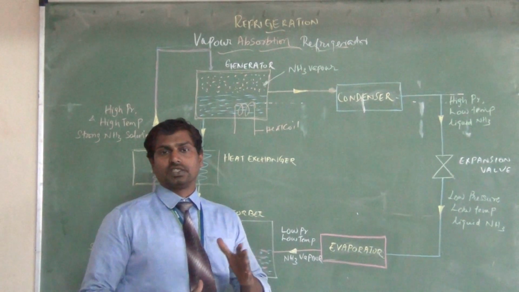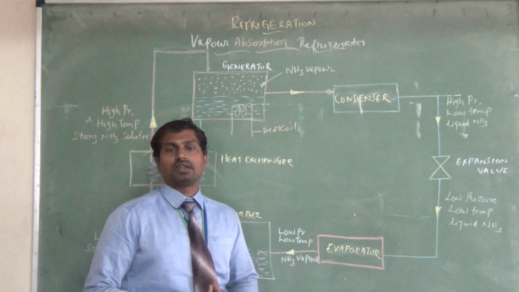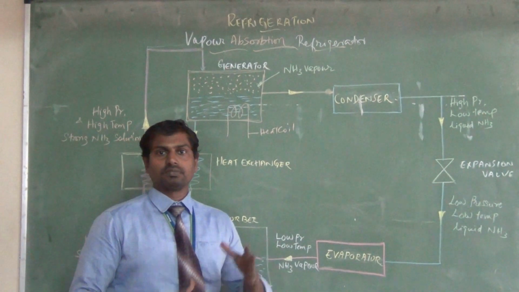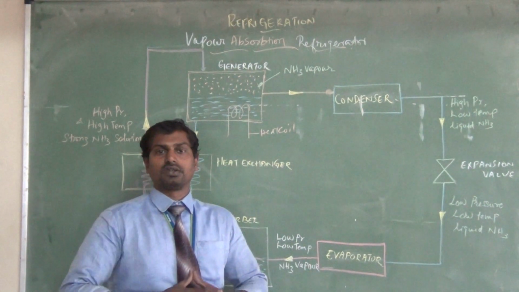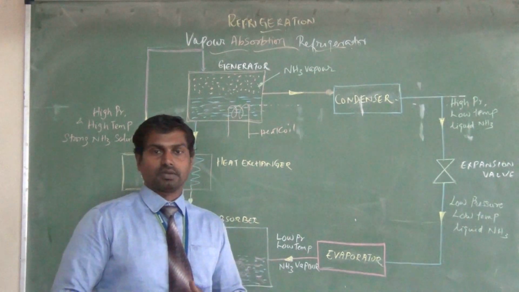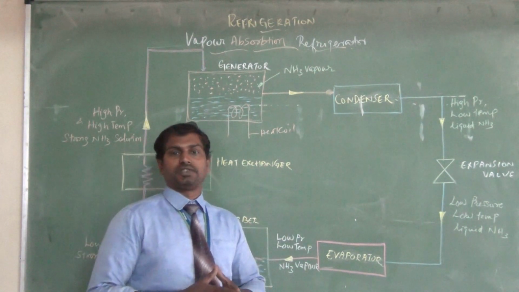Vapor absorption refrigeration. Refrigeration is the process of reducing the heat to a temperature lower than the atmospheric temperature and maintaining that temperature, less than the atmospheric temperature, in a specific space.